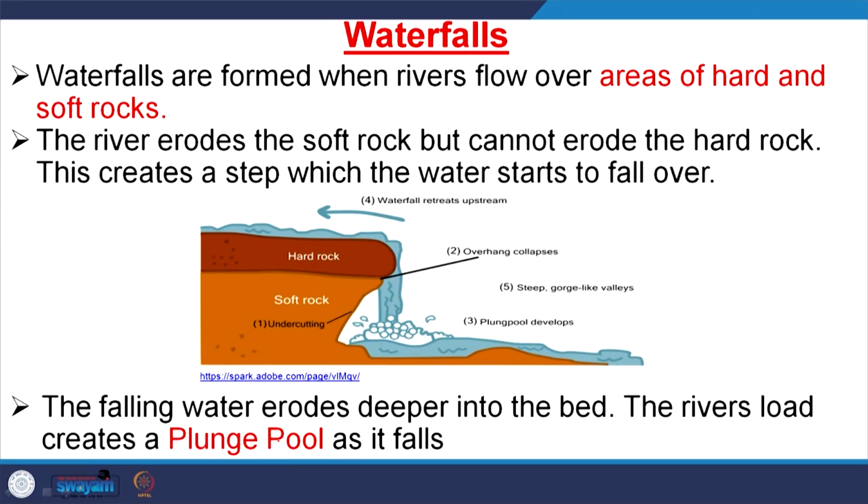Then waterfall. Waterfalls are formed when the river flows in areas of hard and soft rocks. For example, if you see here, suppose we have hard rock and soft rock below. Suppose there is a fracture. Through this fracture there will be erosion, and as the hard rock is more resistant, it will remain as it is, and this lower part, the soft rock, gets eroded, and finally there will be a free fall of water from here to here and it creates a waterfall.